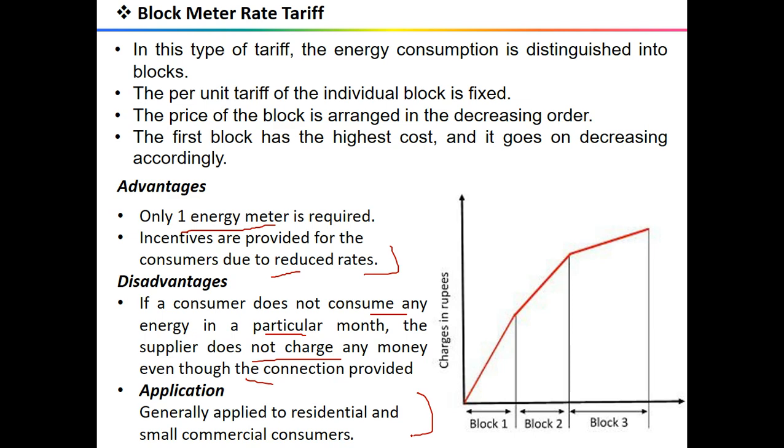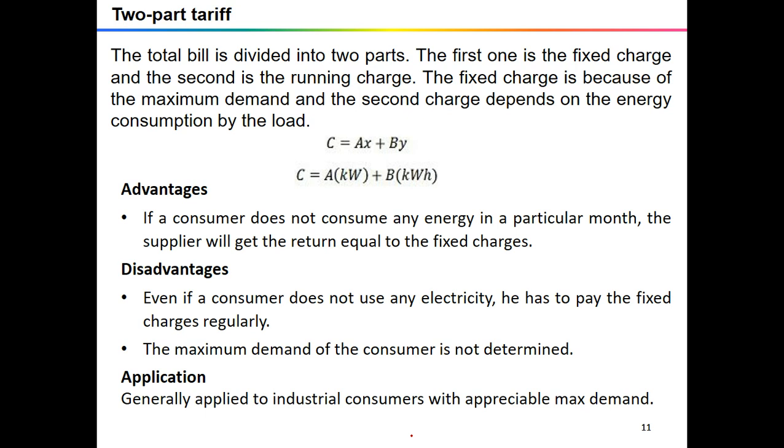The another one is the two part tariff, and when the rate of electric energy is charged on the basis of the maximum demand of the consumer and the units consumed, then it is called a two part tariff. Okay, so here two things will be considered. One is the maximum demand of the consumer and the other is the units consumed. So in the two part tariff, the total charge to be made from the consumer is split into two components, that is the fixed charge and the second is the running charge.